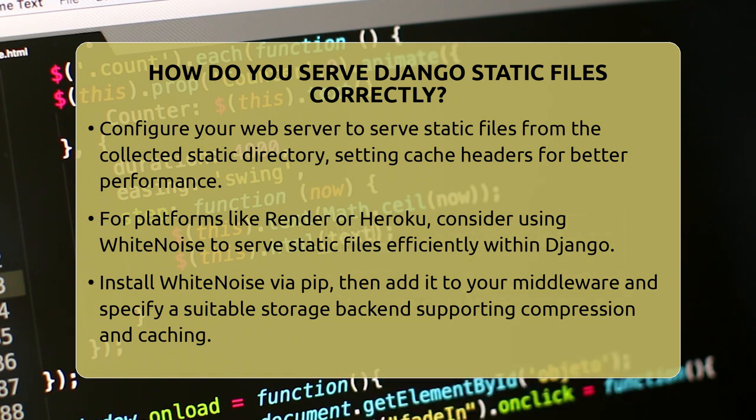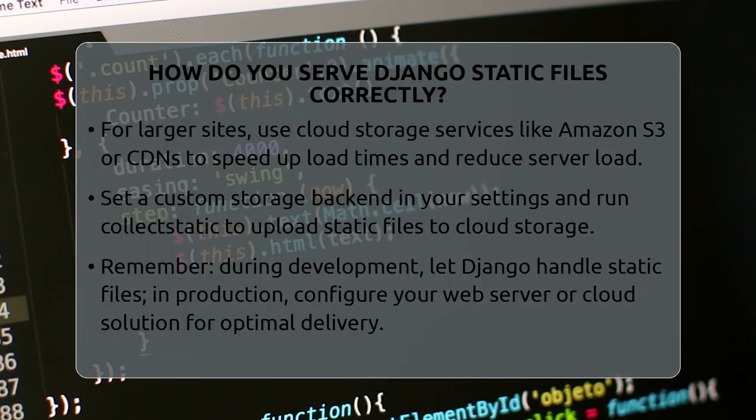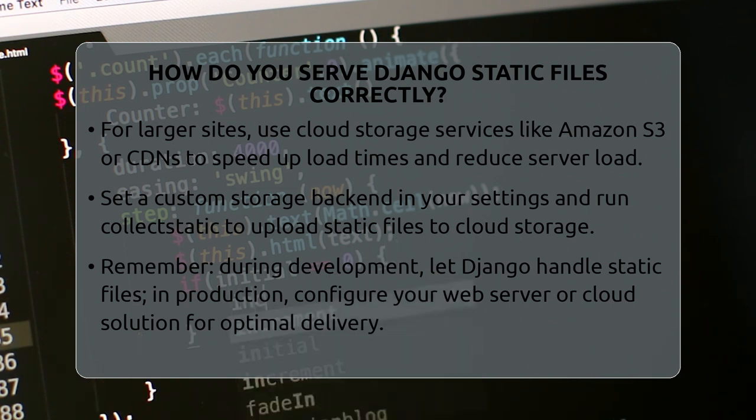For larger applications, consider using cloud storage services like Amazon S3 or a content delivery network. These options can speed up load times and reduce server load. To do this, you set a custom storage backend in your settings and run collectstatic to upload your static files to the cloud. To sum up, during development, let Django serve static files automatically.